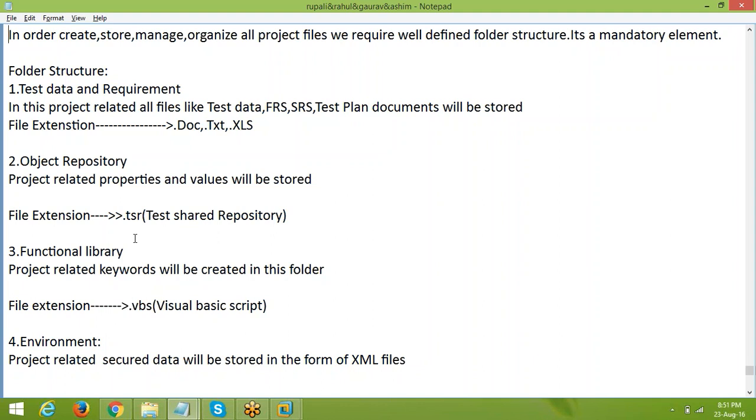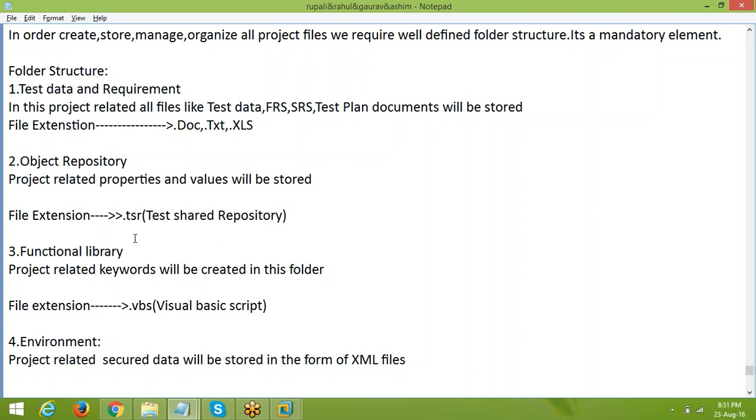Object repository means project related properties and values will be stored here. We know already, earlier we were storing the object repository files also. All those files we can store here with the extension .tsr. TSR stands for test share repository.